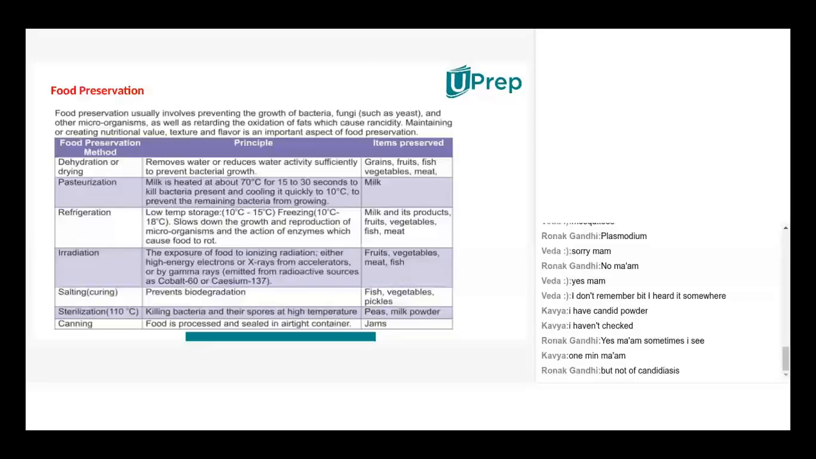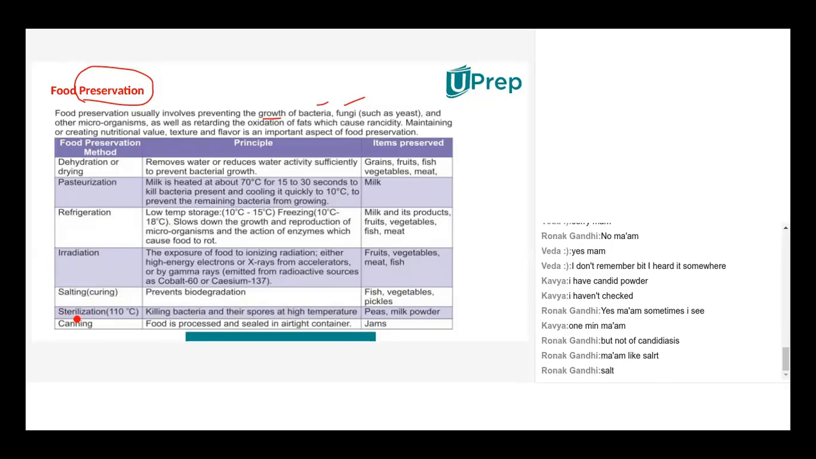Then after this is the last topic in this chapter, food preservation. Now there's not much to discuss at your level. Just read the whole slide. What does food preservation mean? Everybody knows that you want to store food in good condition for a few months. You add some preservatives in order to prevent the growth of microorganisms like bacteria, fungi, and others. We'll use preservatives.